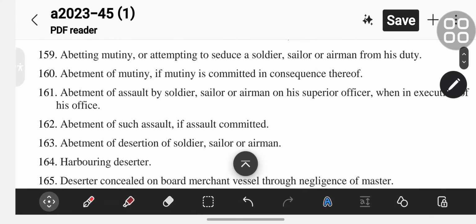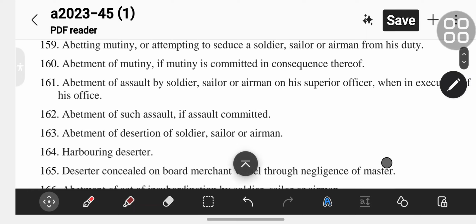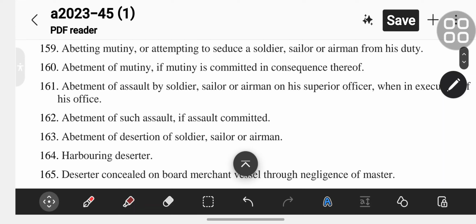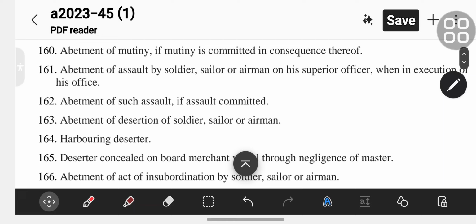Section 159 is abetting mutiny, or attempting to seduce a soldier, sailor or airman from his duty. Section 160 is the abetment of mutiny, if mutiny is committed in consequence thereof.